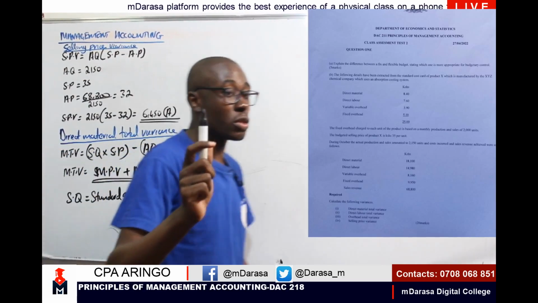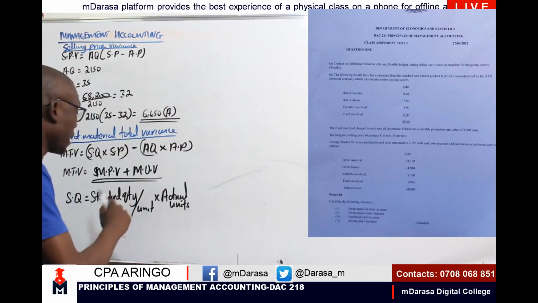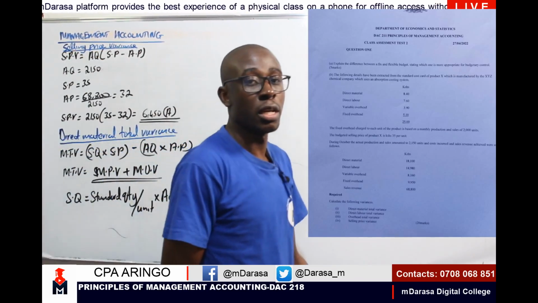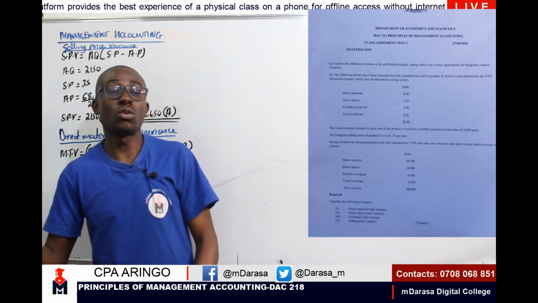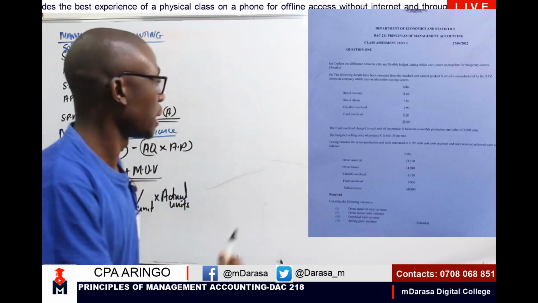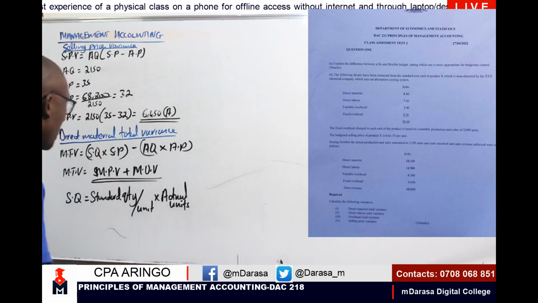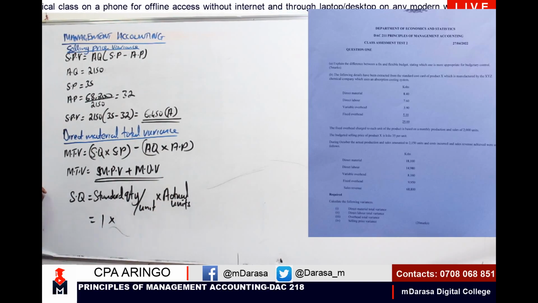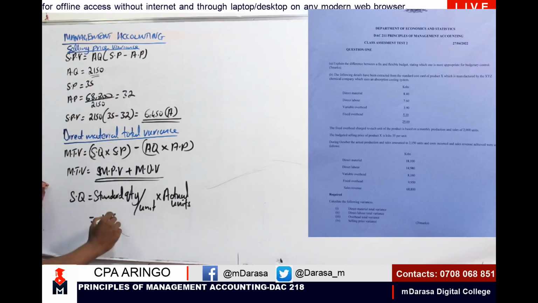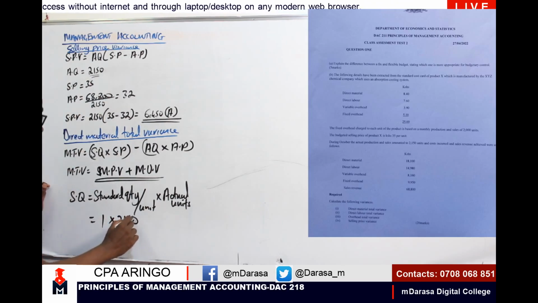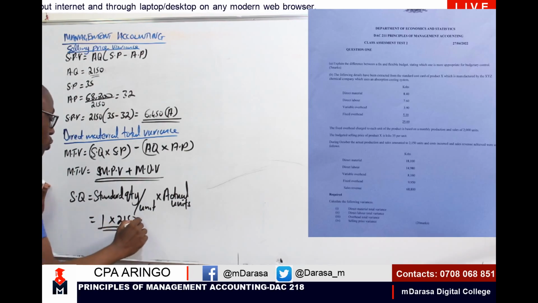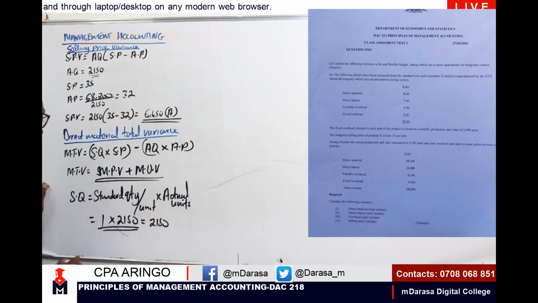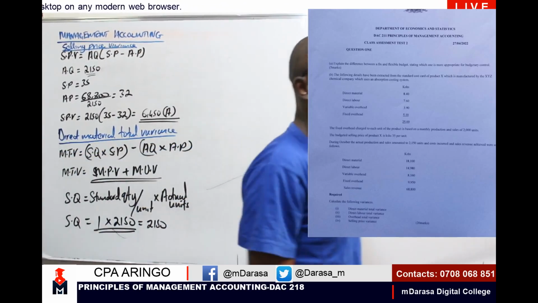Remember, at this point, my good students, we weren't given this one. We weren't given anything to do with the unit of measure. And that's why Mwalimu was saying that we can take one per, each one per. We're assuming that it is one per. So therefore, I'm going to take 1 times our actual units in our case. How many units did you actually produce? Our actual quantity, we can clearly see we are given 2150. So therefore, I'm going to have 1 by 2150, which will give me 2150. So this is my standard quantity.